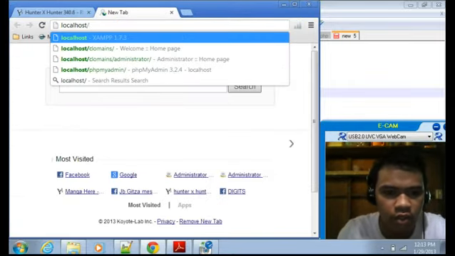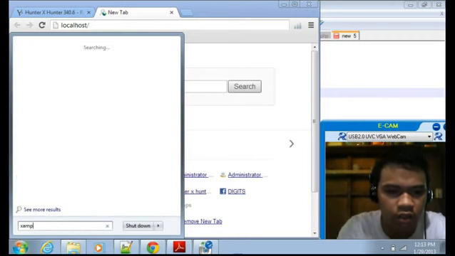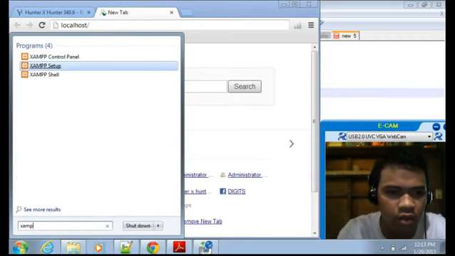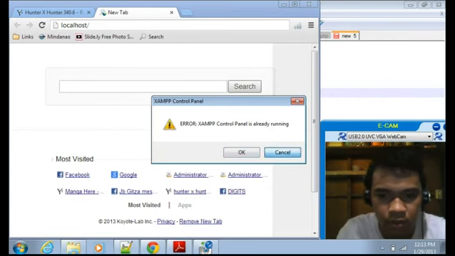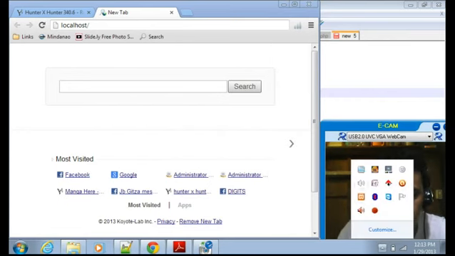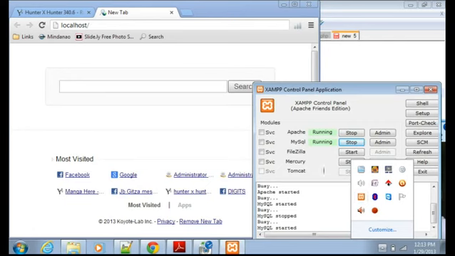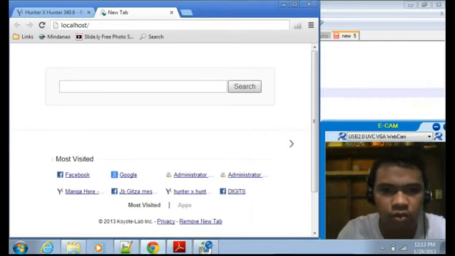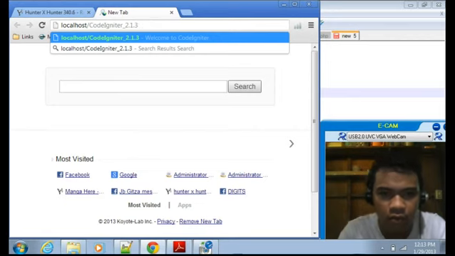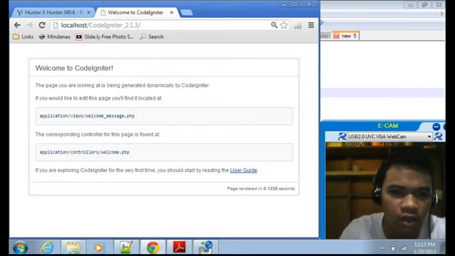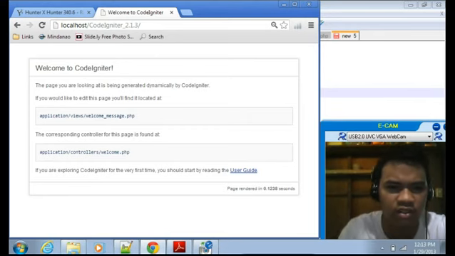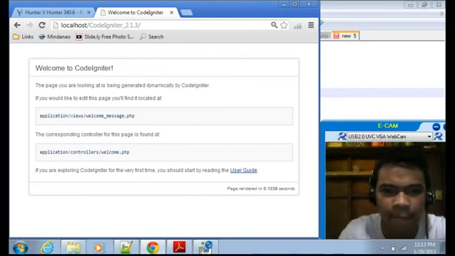Be sure that your XAMPP is running. Alright, let's take a look at the control panel. My XAMPP is already running, so be sure to run yours and browse to localhost CodeIgniter. If you see something like this, you are finished. Follow my tutorials.